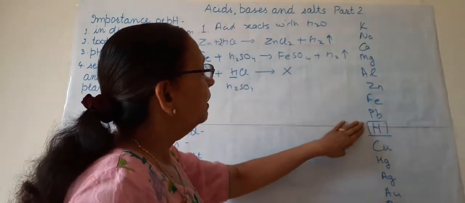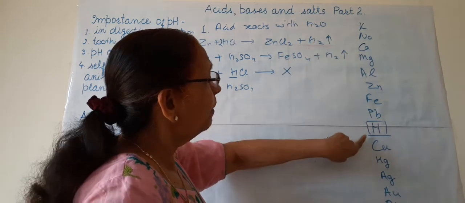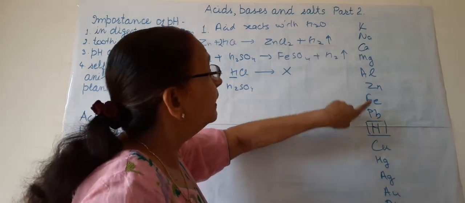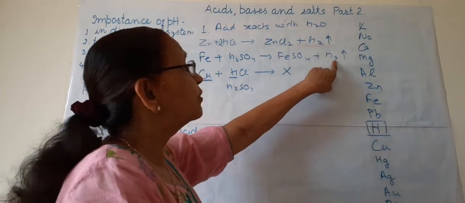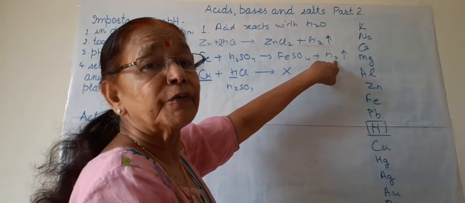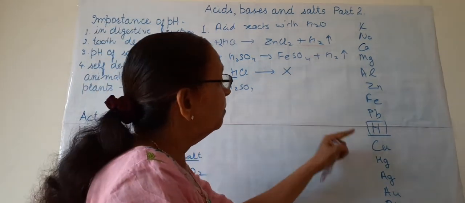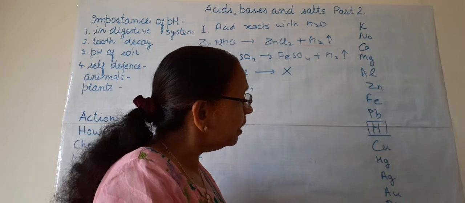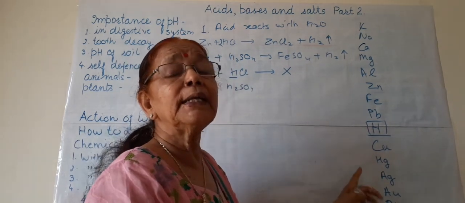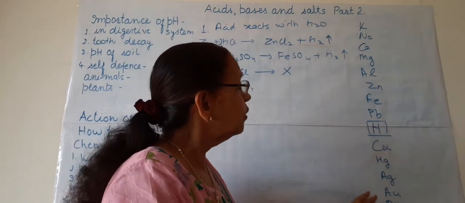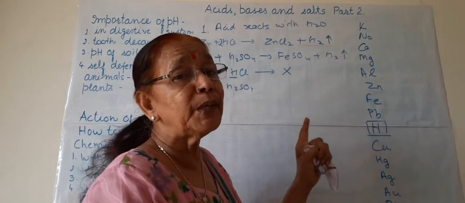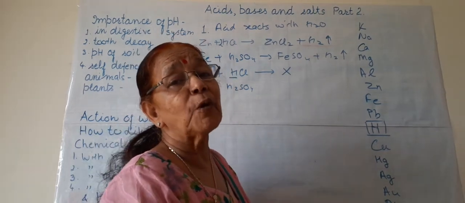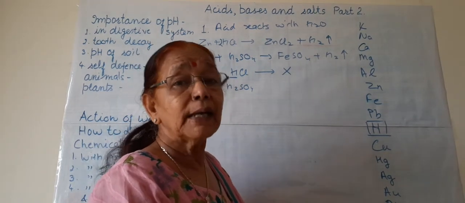The metals which are above hydrogen can displace hydrogen from acids, but the metals which are below hydrogen are less reactive than hydrogen, so they cannot displace hydrogen from the acids.